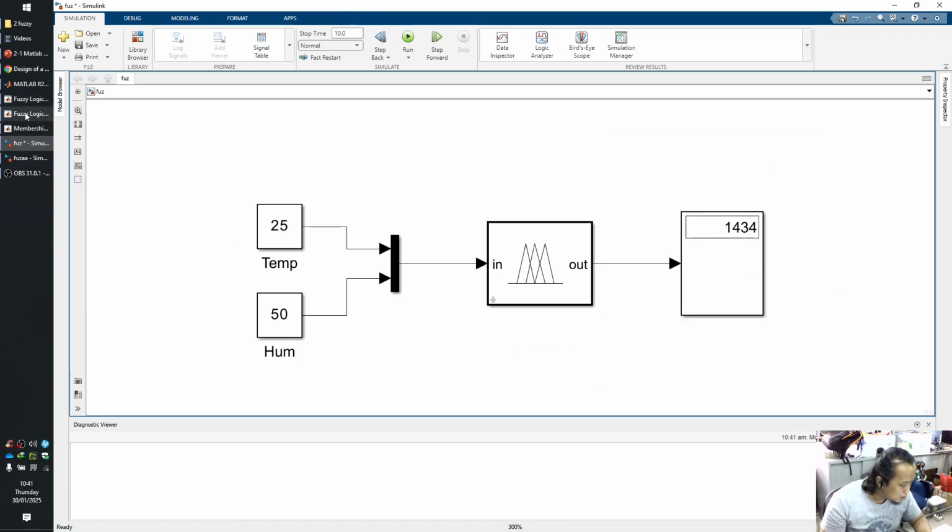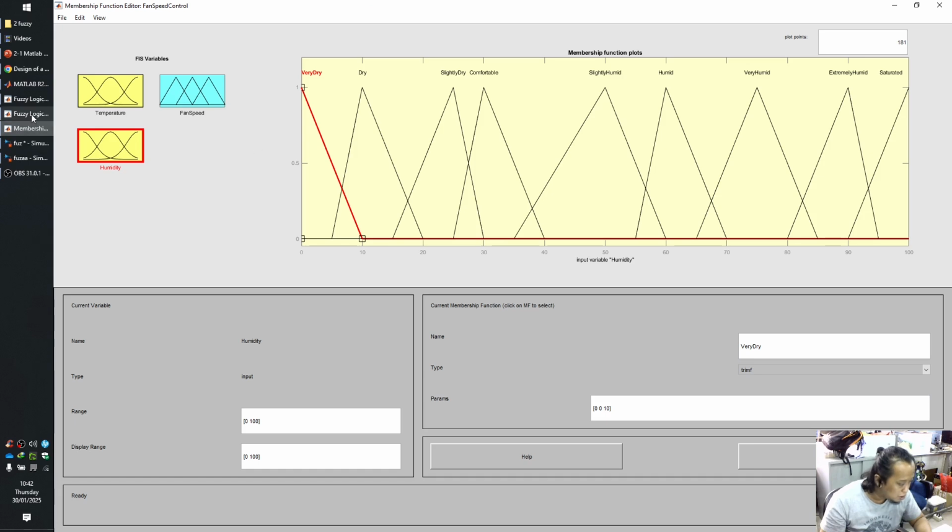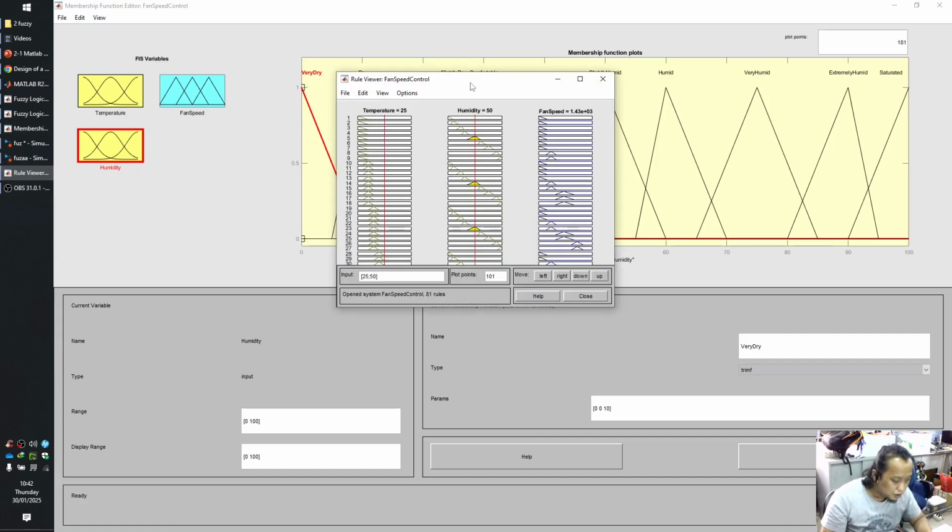So in this, like this membership function value, if I use the rule viewer, if the temperature is 25 and the humidity is 50, we have the fan speed of this one.